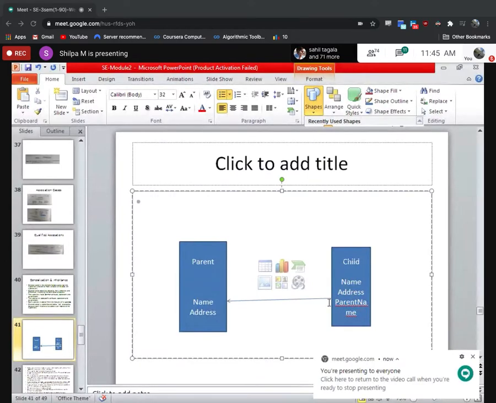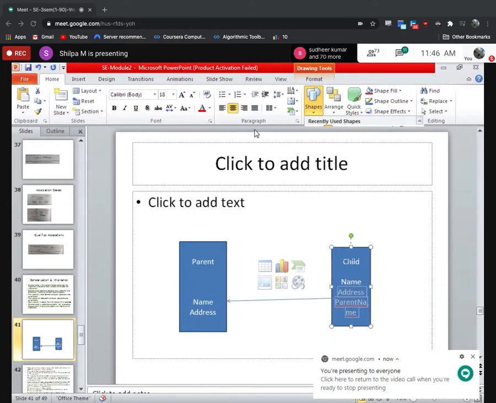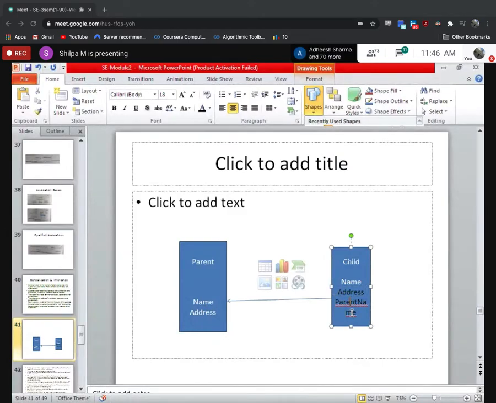Now, this is the child. The child is taking the properties of the parent. When I take the properties of the parent, I will remove these things. That is, these two, address and parent name, are not required. Why, ma'am, not required? Because in inheritance, the child class inherits the properties of the parent class.